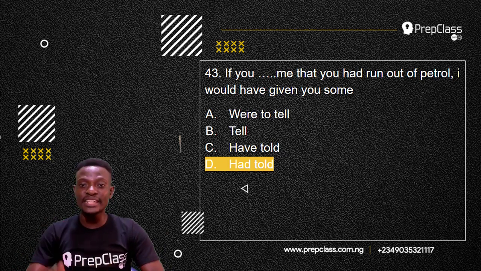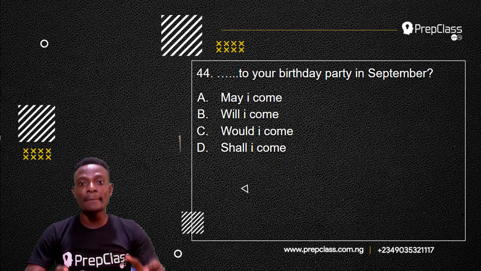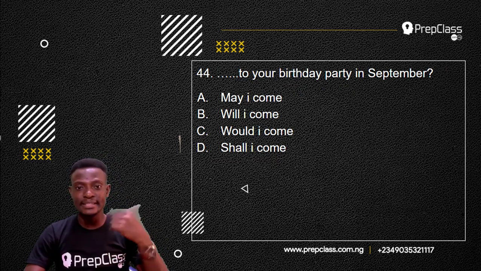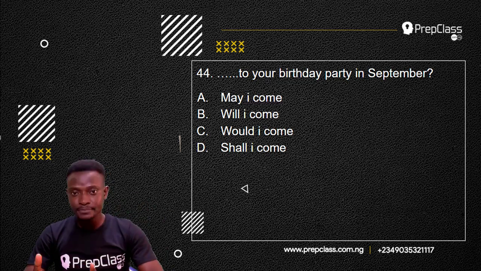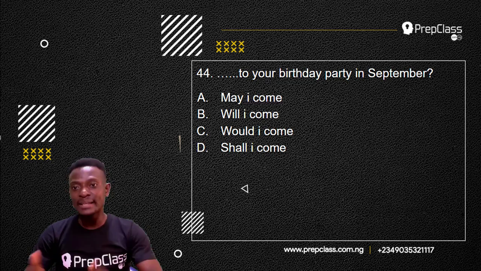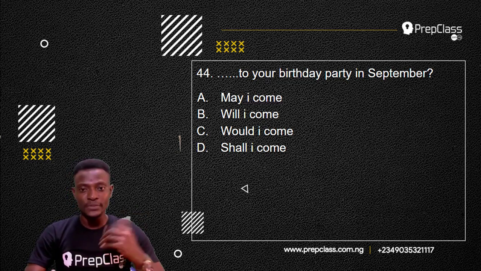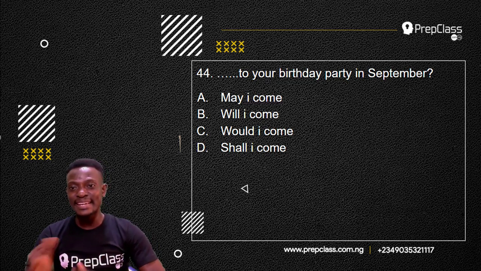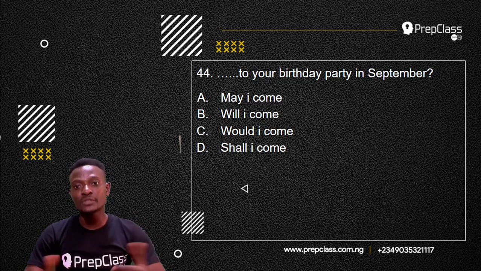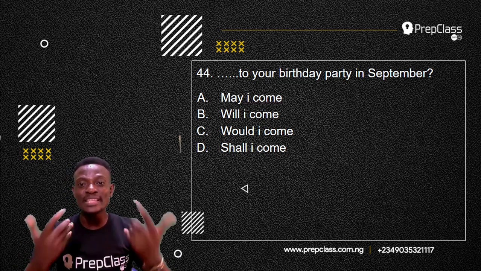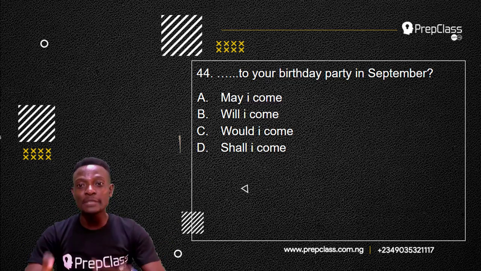Okay, moving on to the next question, question 44. Remember, we have to select the option that is the most appropriate to use in filling the blank space in the sentence. Question 44 reads, "Dash to your birthday party in September." Option A, may I come to your birthday party in September? Option B, will I come to your birthday party in September? Option C, would I come to your birthday party in September? Option D, shall I come to your birthday party in September? So, which of these options is the most appropriate to use in filling the blank space in this sentence?